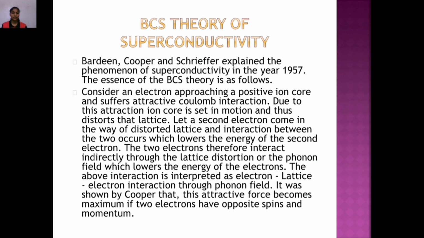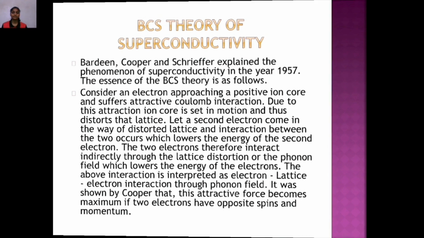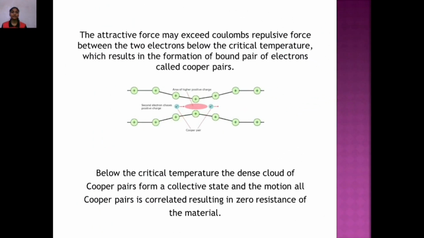The two electrons therefore interact indirectly through the lattice distortion or the phonon field, which lowers the energy of the electrons. The above interaction is interpreted as an electron-lattice-electron interaction through the phonon field. It was shown by Cooper that this attractive force becomes maximum if two electrons have opposite spin and momentum. The attractive force may exceed Coulomb's repulsive force between the two electrons below the critical temperature, which results in the formation of bound pairs of electrons called Cooper pairs.